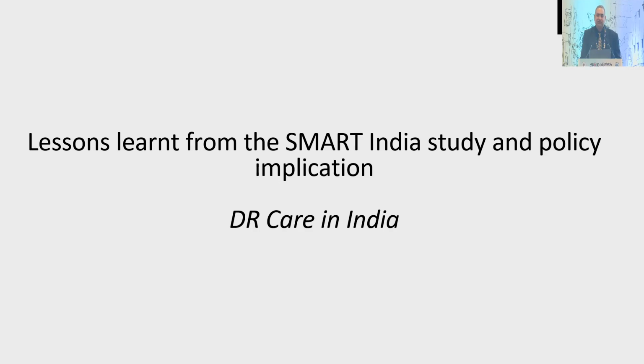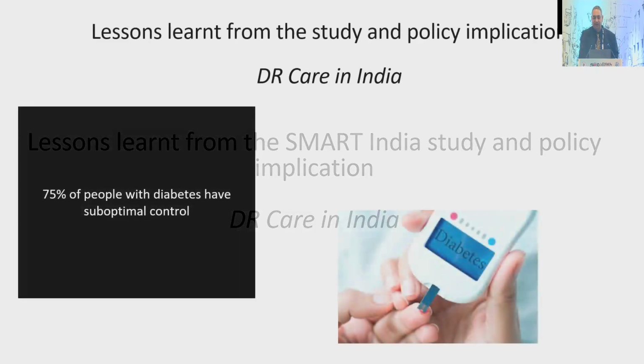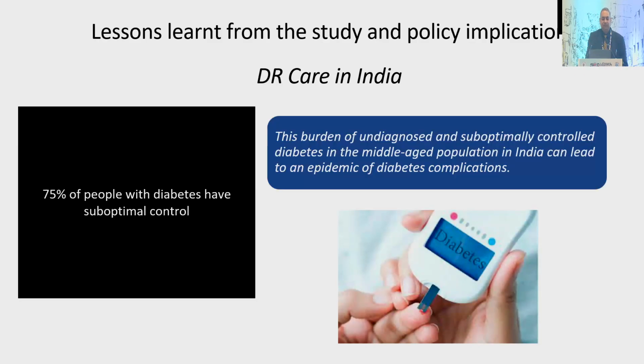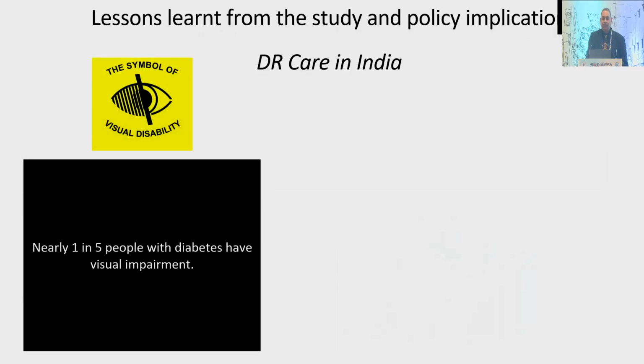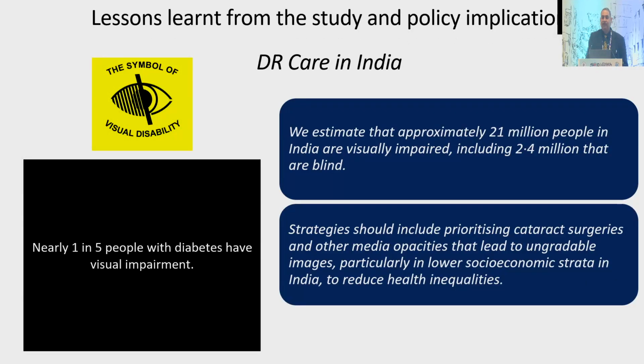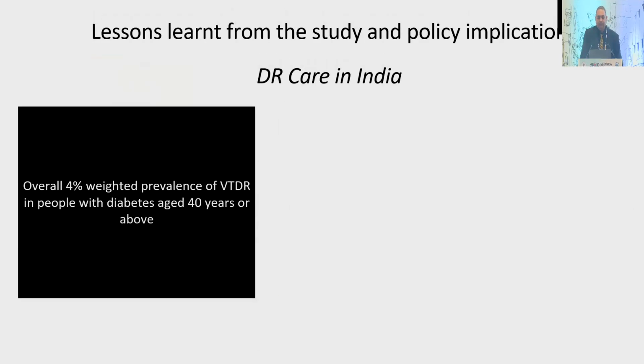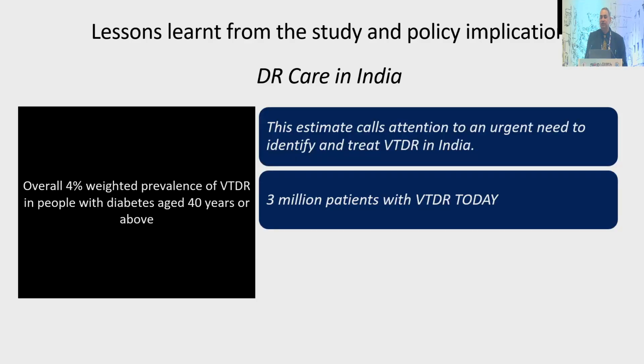This is just to summarize. I'm not going into individual epidemiological risk factors, but summarizing the lessons we have learned and what the possible policy implications can be. As I told you, 75% of the people have suboptimal control, and definitely we need to address this in some way. 1 in 5 people have visual impairment, and we have so many people blind, and we still need to prioritize cataract surgery. That is important, because cataract comes out to be one of the leading causes of visual impairment, even in people with diabetes. The prevalence of vision-threatening retinopathy is about 4%, and we have 3 million people with vision-threatening retinopathy.